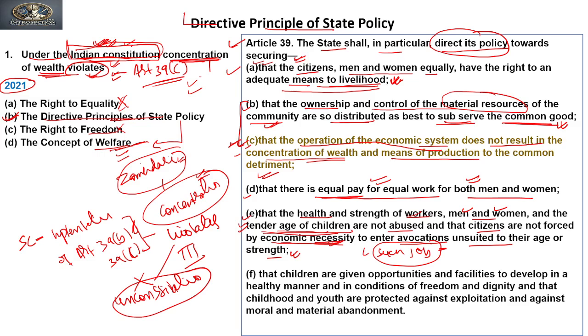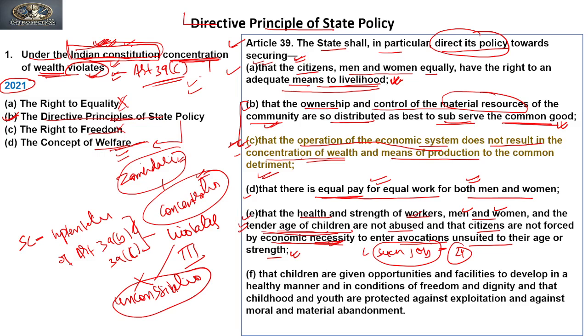Like suppose किसी घर में बहुत गरीबी है, then the children should not be forced to work in any hazardous industries. That would be a violation of Article 24, which says abolition of child labour. So they should not be forced to join any such condition, job or vocation which is not suited to their age or strength.